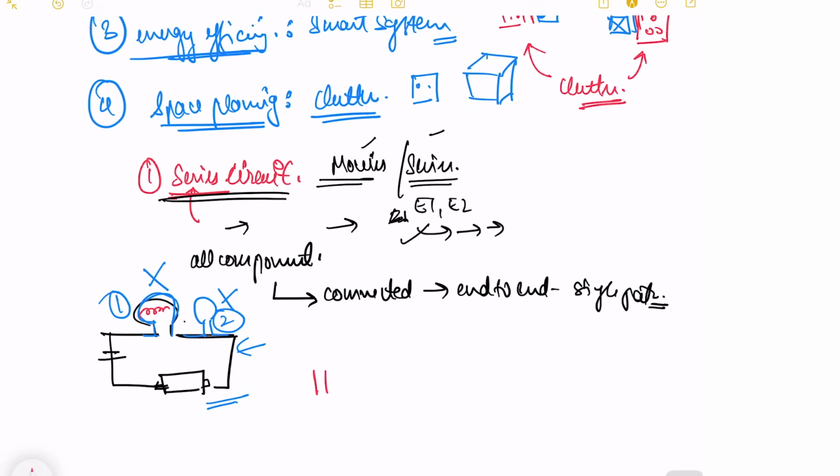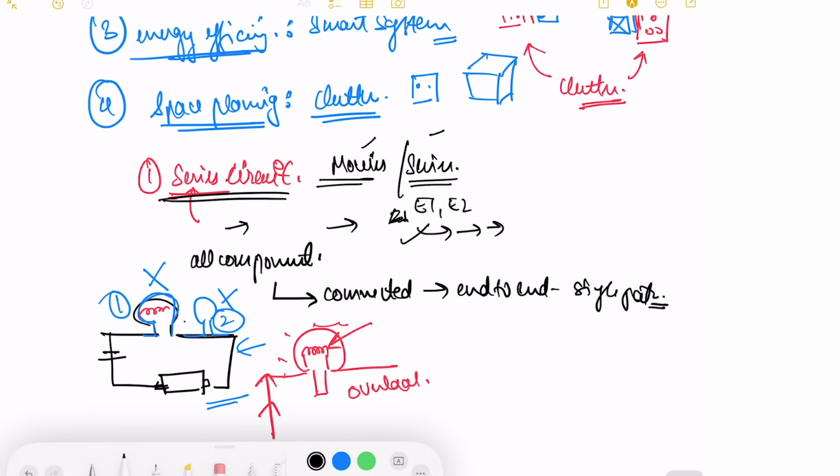See, this bulb that you see here has a very light, small wire installed inside it. And what happens at the time of overload, more current starts passing through your circuit. When more current is passing, this element will heat up, because this is not designed for overload or much current.